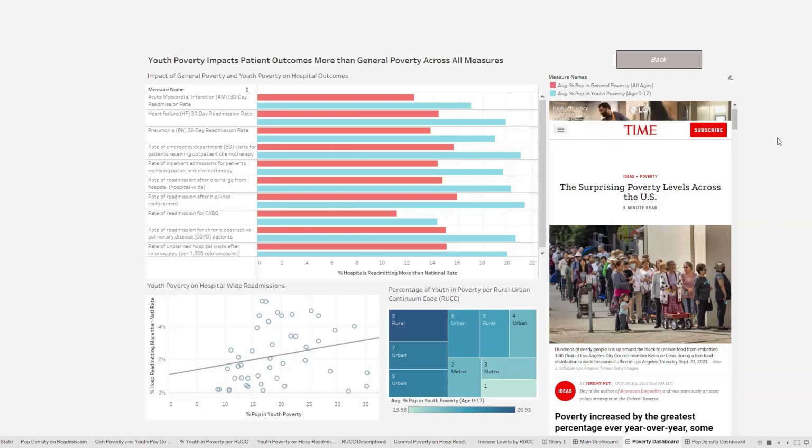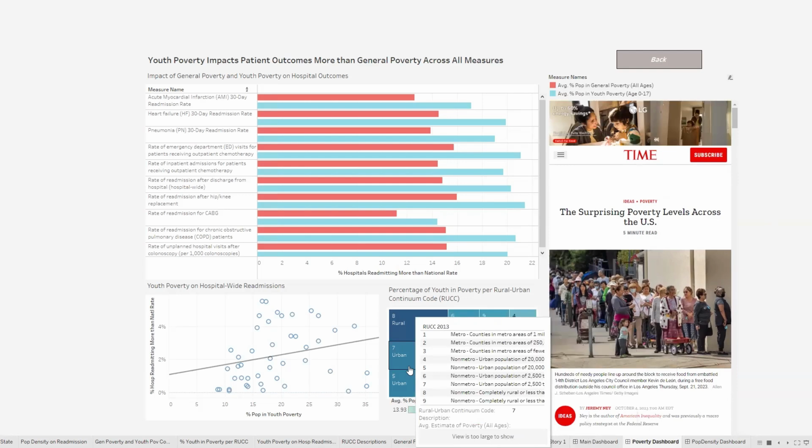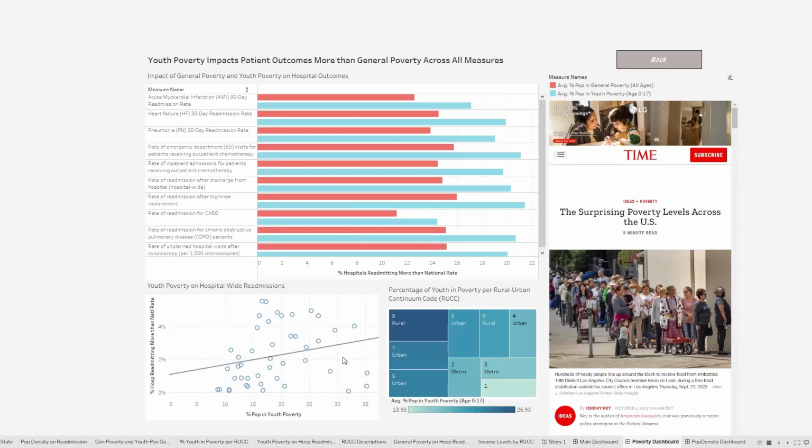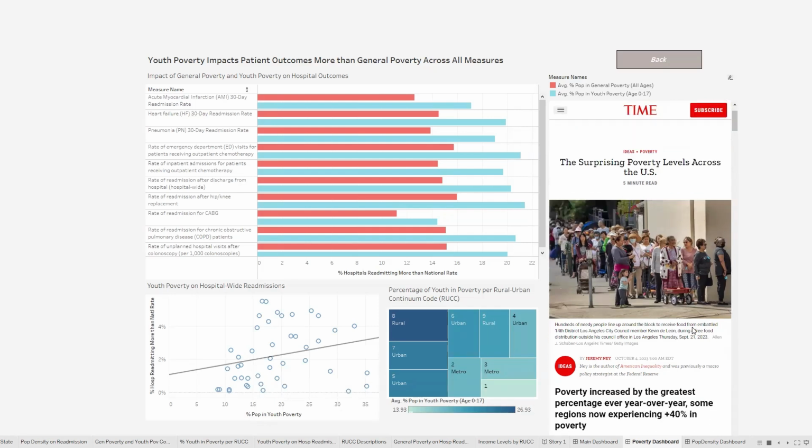Because of the greater impact from youth poverty, we wanted to look more deeply into the impact of youth poverty on hospital outcomes. Specifically, we wondered how increasing levels of youth poverty in a county would impact hospital-wide readmissions compared to the national rate. On the bottom left, you see our trend line that shows the average percent of the population of youth in poverty and the percent of the total count of hospital-wide readmissions compared to the national rate. While we did find a positive trend line, it was of a low R-squared value, which means that there are likely other more relevant variables that determine if hospitals will continue to have more hospital-wide readmissions when compared to the national rate.